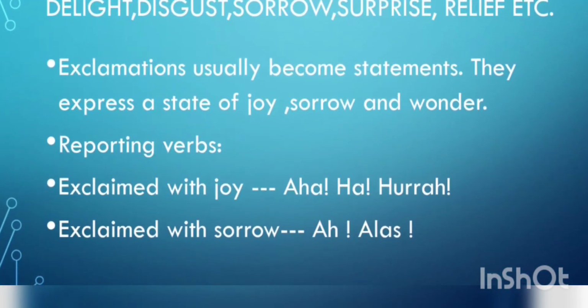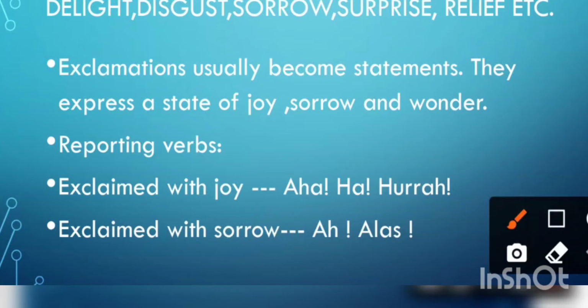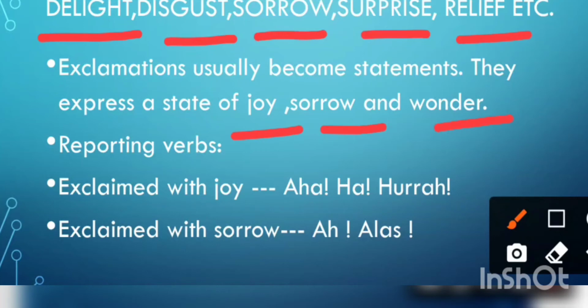Next important sentences are exclamations. What are exclamations? The sentences which express strong feelings of mind. What kind of strong feelings? Joy, delight, disgust, sorrow, surprise, wonder, we can say, relief, etc. Exclamations usually become statements when they are converted into indirect speech. They express a state of joy, sorrow, wonder. Okay, these are the three main emotions mentioned.